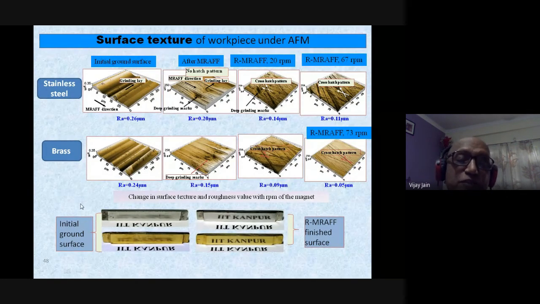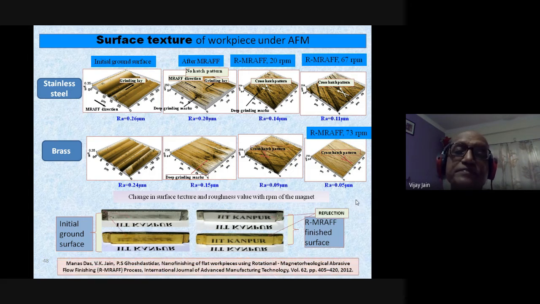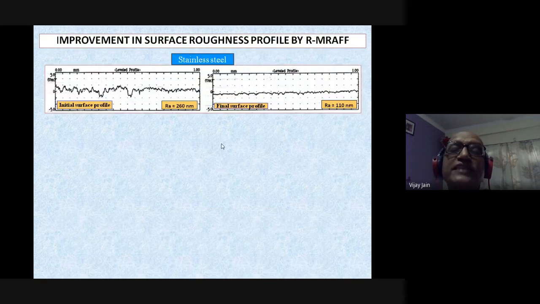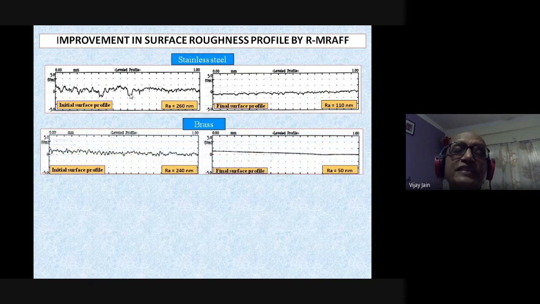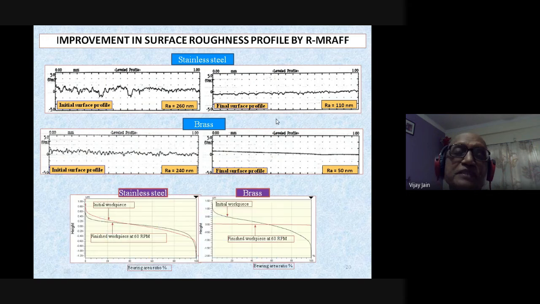Now, here if you see the initial ground surface, this is IIT Kanpur, there is no reflection in both of them. But after RMREF process, you can clearly see the IIT Kanpur visible over these workpieces. This is the stainless steel and this is the brass. So you can clearly see the improvement in the surface of stainless steel, initial 0.260 and final 0.110. These are the 2D. This is for brass and this is for stainless steel.